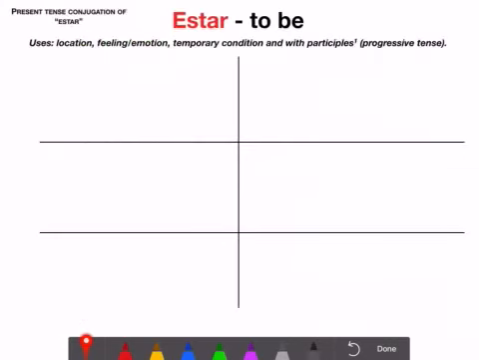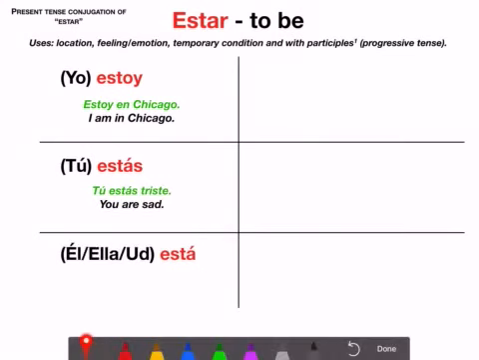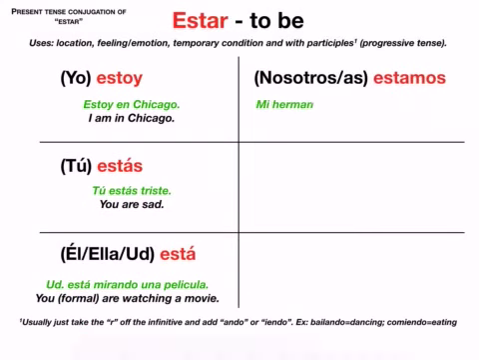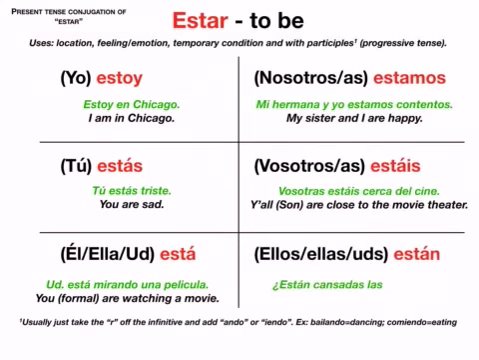All right, so let's talk about estar. Estar is a little bit easier to figure out. When you're thinking estar, there's a little phrase that you probably will hear in class: how you feel and where you are is when you use the verb estar. So conjugating would be estoy, estás, está, estamos, estáis if you're in Spain, and están.